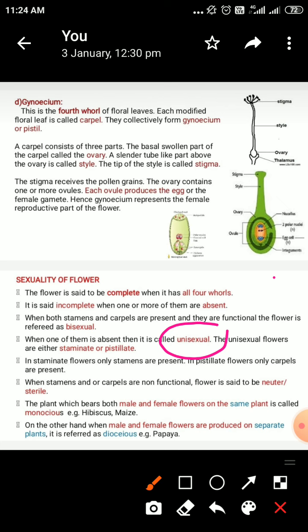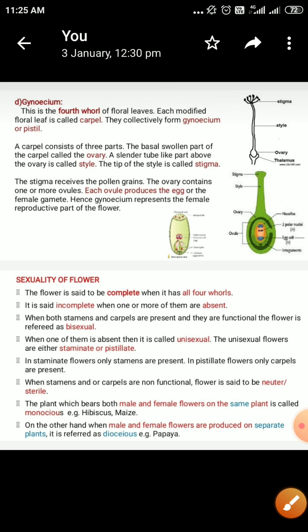In staminate flowers, only stamens are present. Staminate flowers means the male flowers, which contain the stamens only, whereas there are certain plants where there are female flowers. The female flowers are called as pistillate flowers.